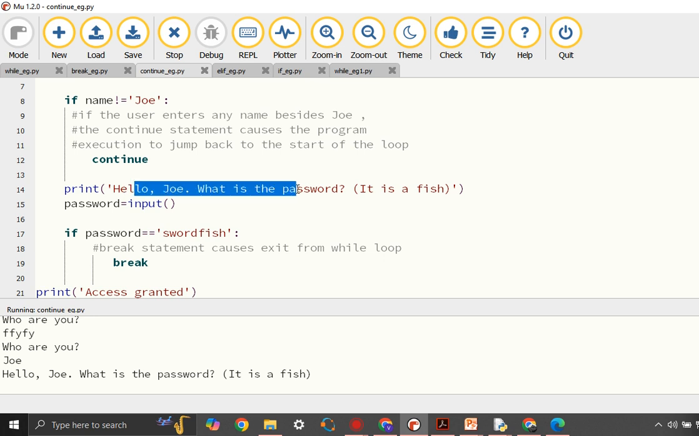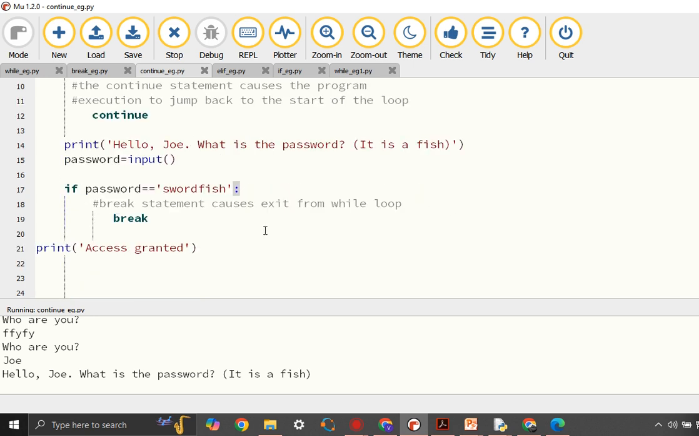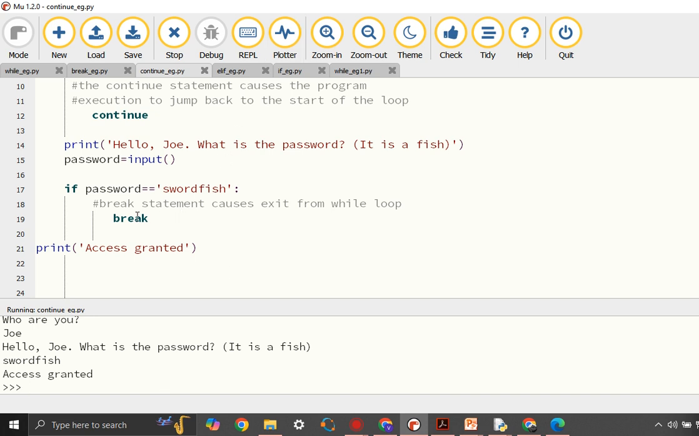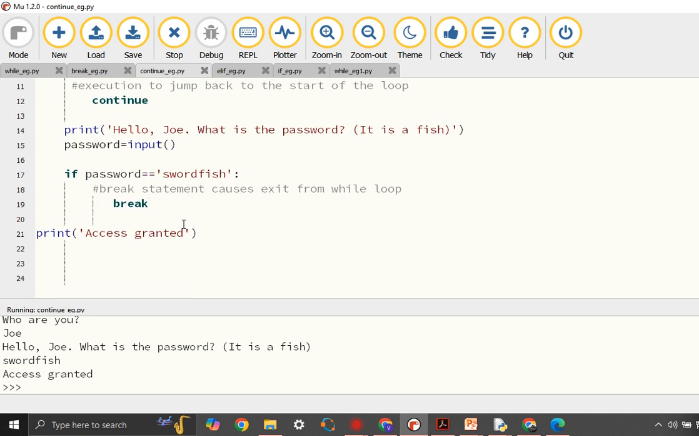Now it is coming to this part where it is asking what is the password. So it's giving us a clue. Suppose I give the password as swordfish, break statement will be executed and therefore it will come out of the loop. So let's give the password as swordfish, and you can see the execution of break statement caused the termination from the while loop, and the control went to this line where access granted is printed.